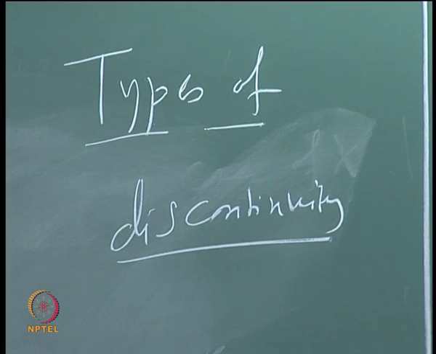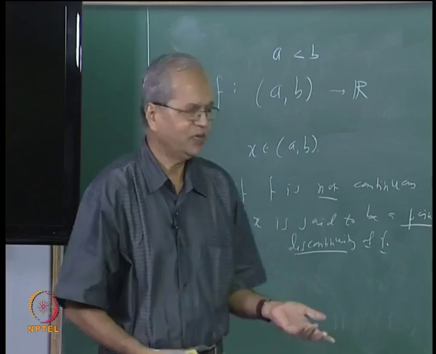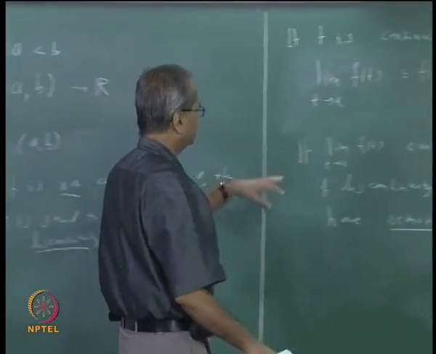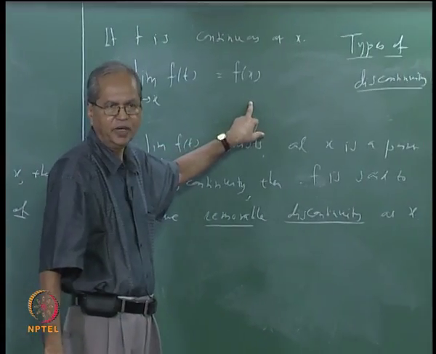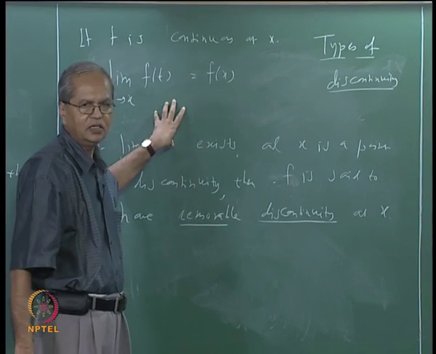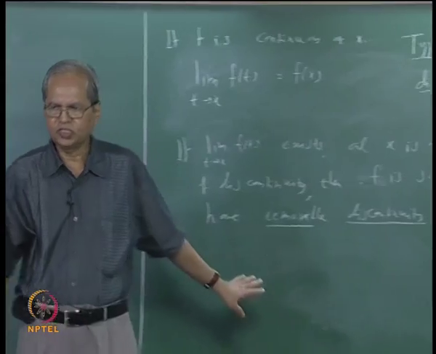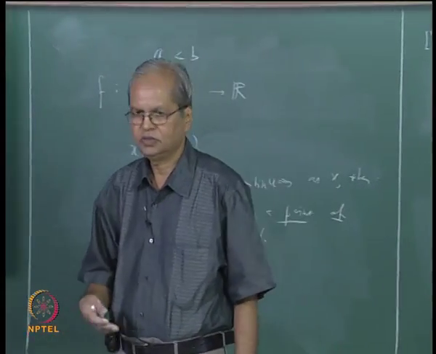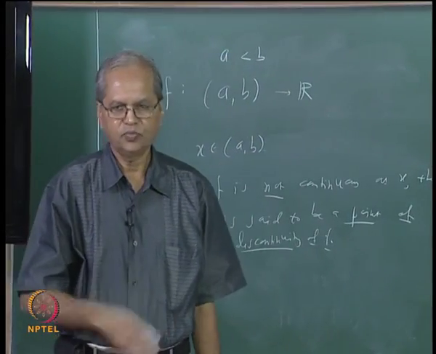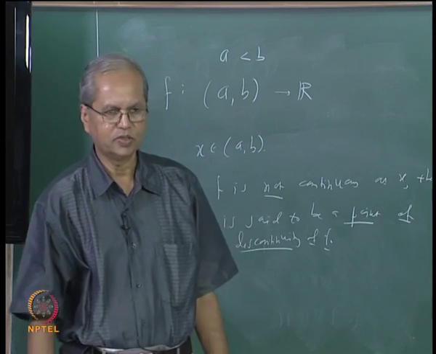Why is it called removable? Because if this is the case, we can redefine the function at x and make its value equal to this limit, and the new function will be continuous. That means we can remove the discontinuity by changing the definition of the function at that point x, and that is why it is called removable discontinuity.